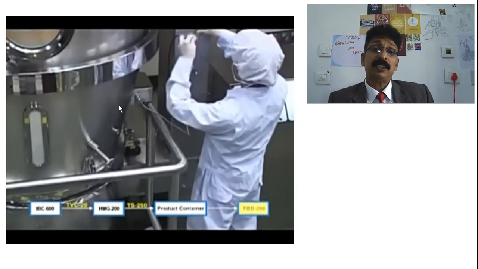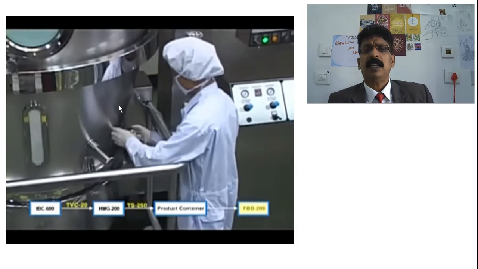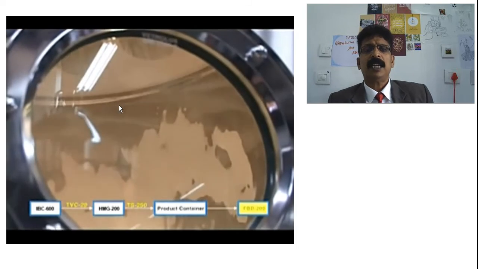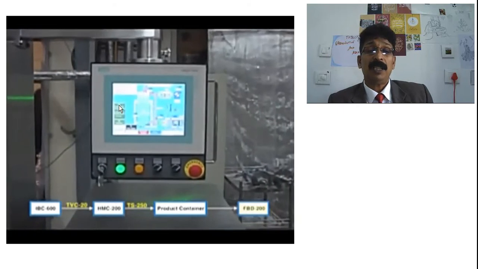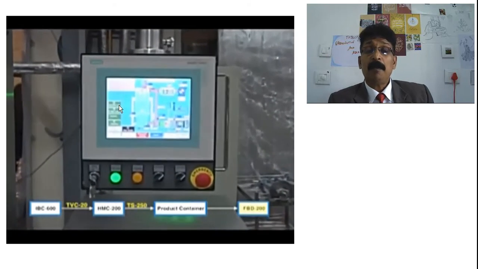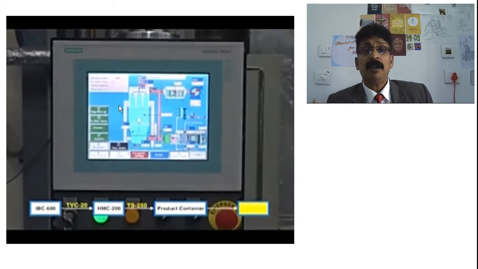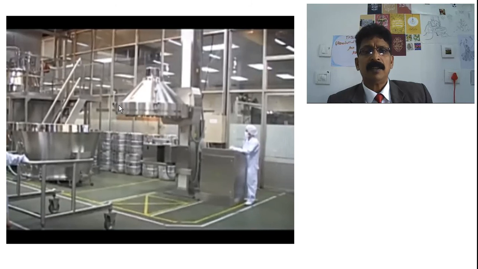So this instrument is very, very important. You can see a sensor can be kept, the temperature can be noted, and observation can be done through this mirror, and how the force blows the granules up and down. What is happening inside can be seen as a schematic diagram on a computer, and what type of adjustments you have to make, all the details will be projected on the screen.